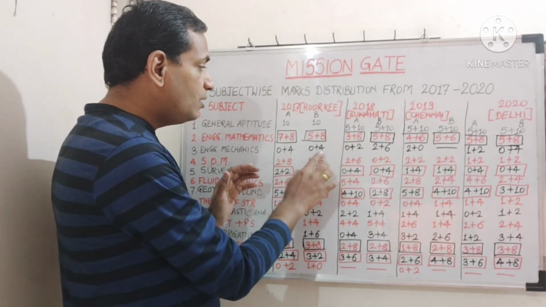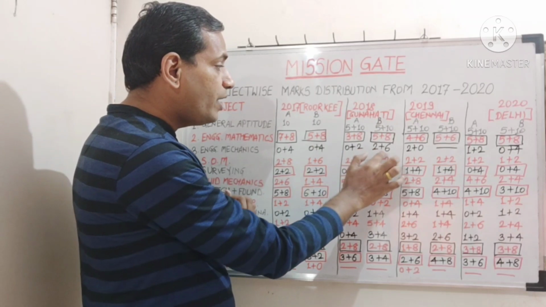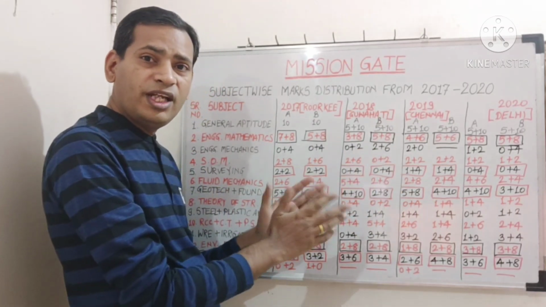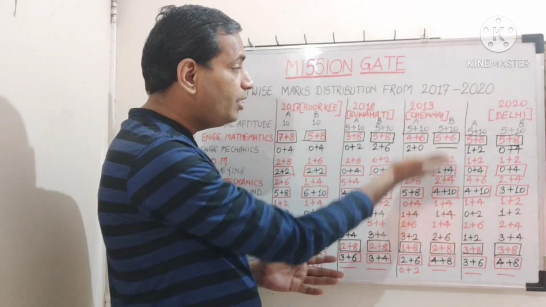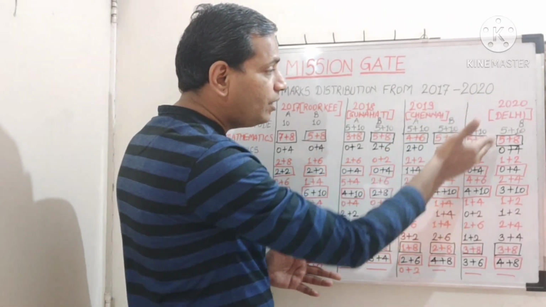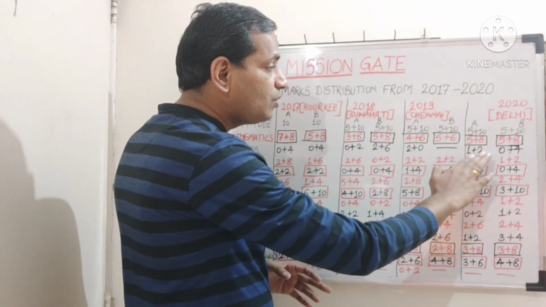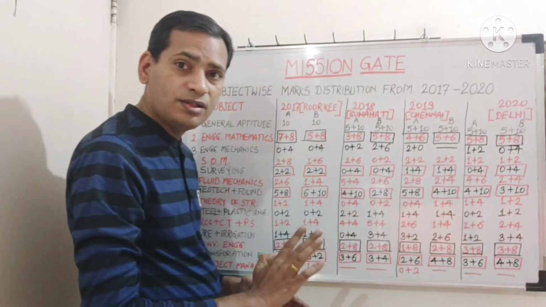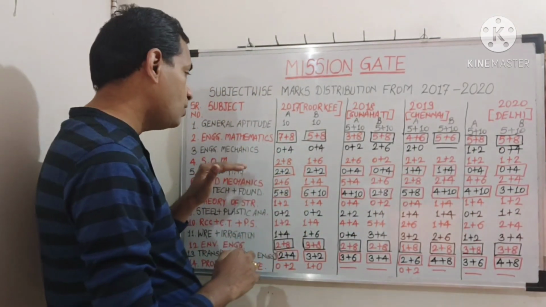Then engineering mechanics, relatively less weightage is there. 4 marks in 2017, in both sets. 2 and 8, somewhat unequal distribution. 2 and 0, there was no question in 2019 as far as set B is concerned. 2020, 3 and 4. So 1 plus 2, 3 marks, and here 4 marks. So relatively the weightage is less for mechanics.